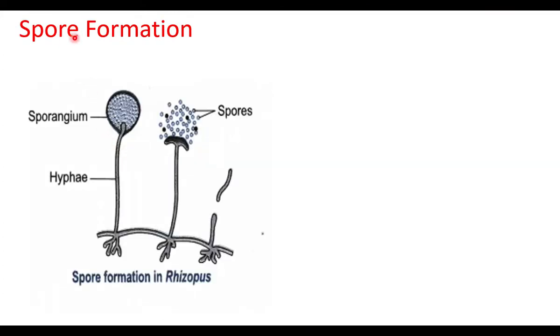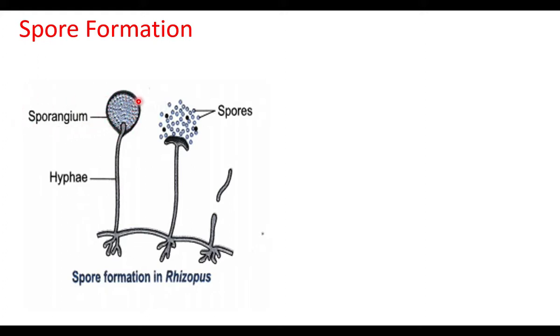Spore formation is seen in fungi, mushrooms and some other organisms. This is a fungus named Rhizopus. It grows on bread and waste materials. It reproduces by means of spore formation. This is the sporangium.